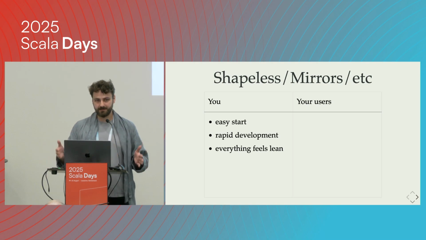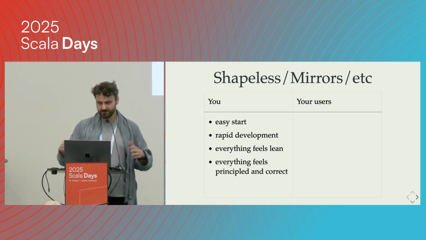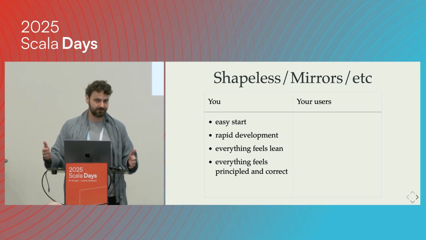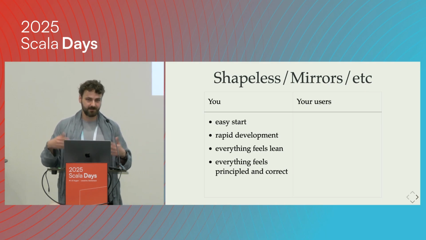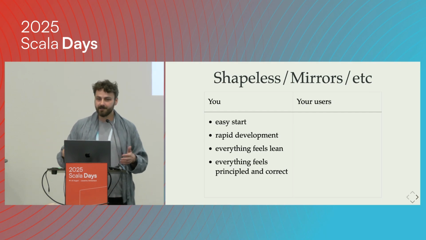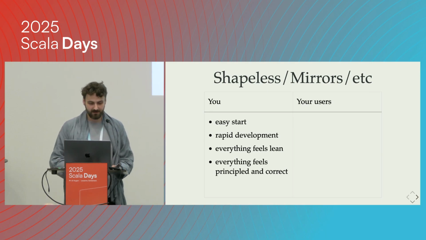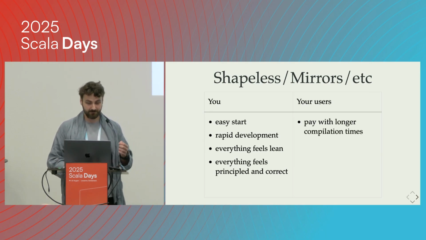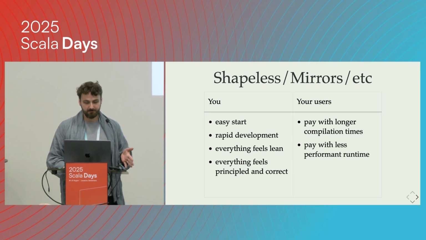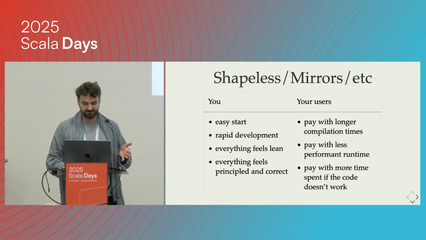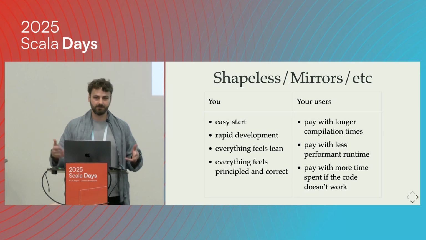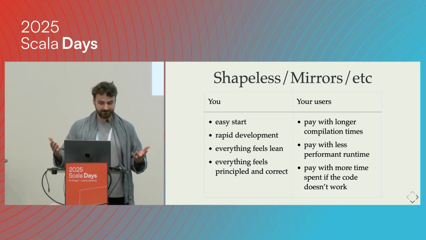Also, everything feels lean because it's just some simple Scala functions. For some people, it also feels really principled if you're using Shapeless or Mirrors because you're handling all of the cases, so it sounds like something mathematical and correct by design. But your users might be paying with longer compilation times and a performance penalty, and if something doesn't work, you can spend a lot of time trying to figure out why.